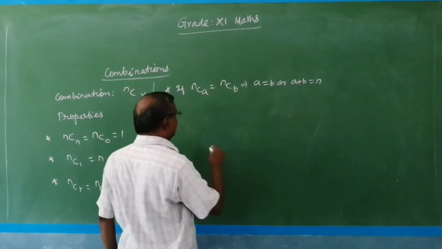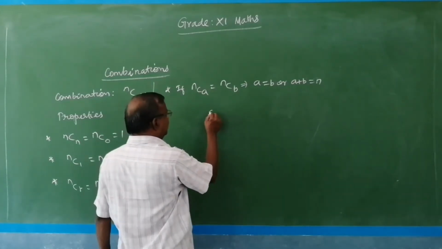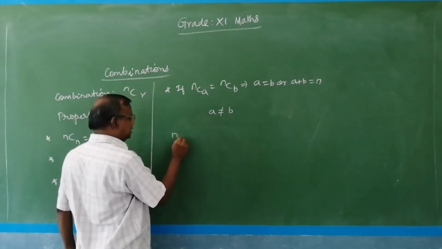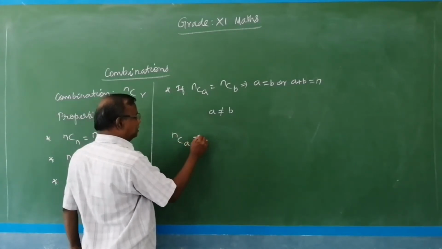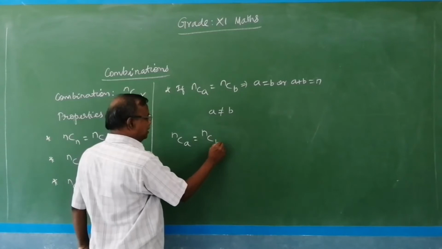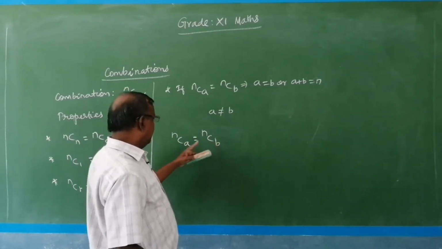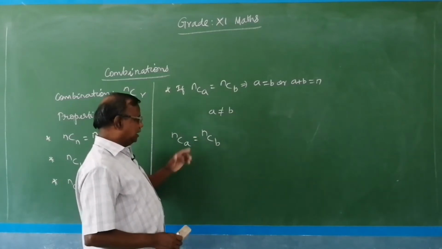If A is not equal to B, let the case A is not equal to B, then NCA equal to NCB. Here we took the condition A is not equal to B, but the given condition is NCA equal to NCB.